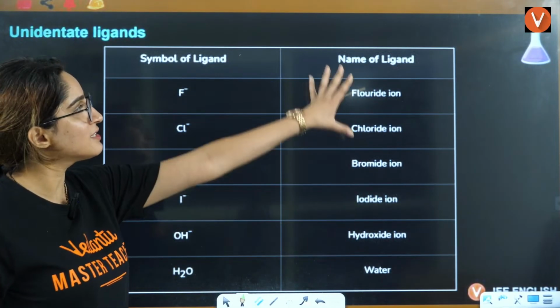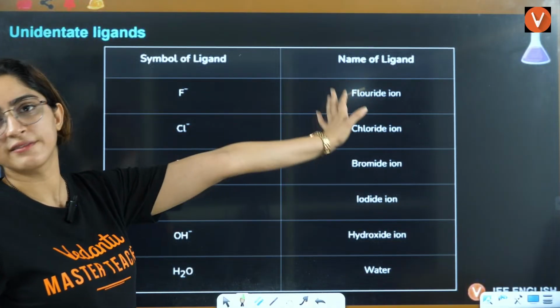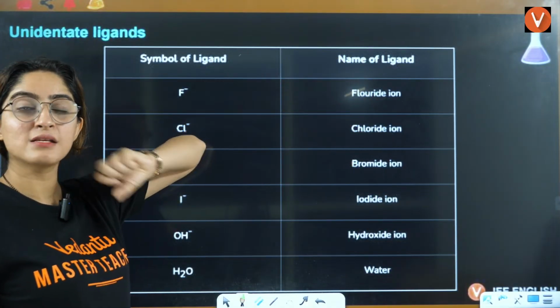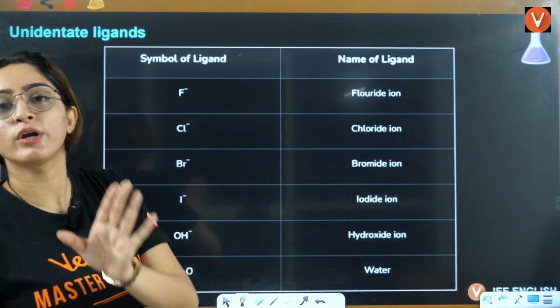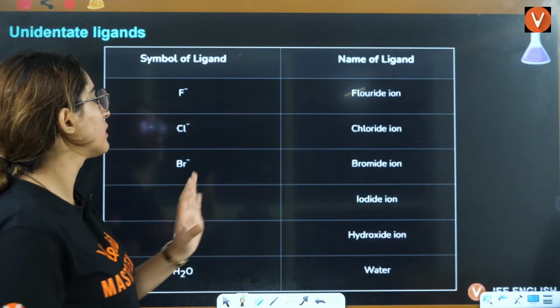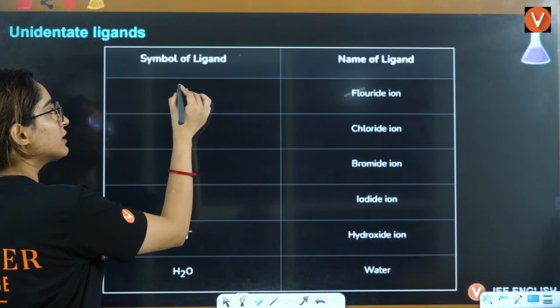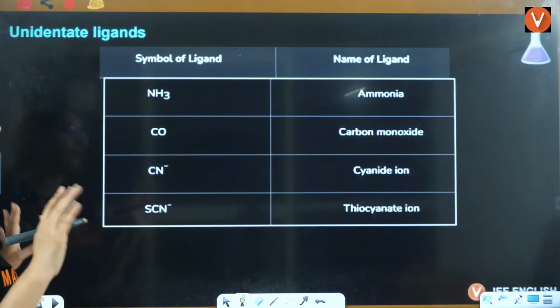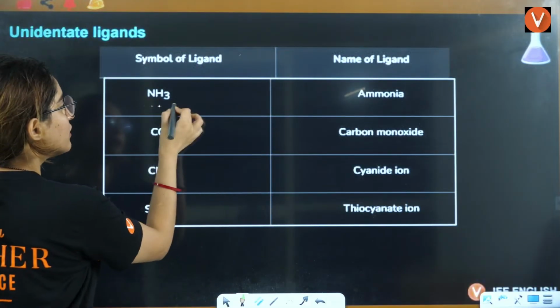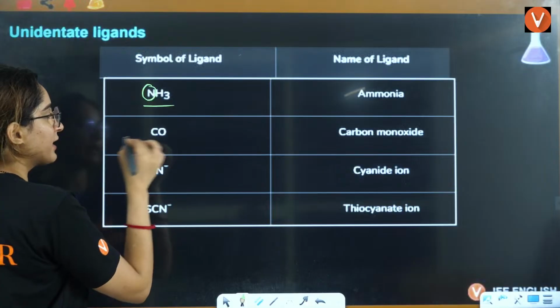So these are the general names, but as ligands they have different IUPAC naming that we will talk about in nomenclature. Firstly, just remember that these all are unidentate ligands. They have only denticity 1. Ammonia has only a nitrogen site.